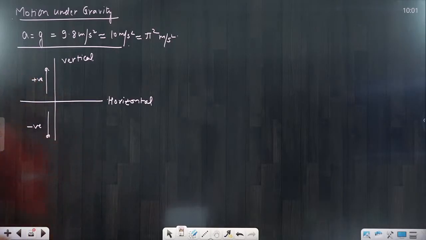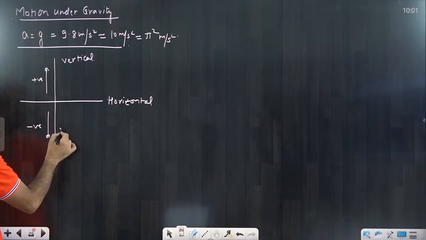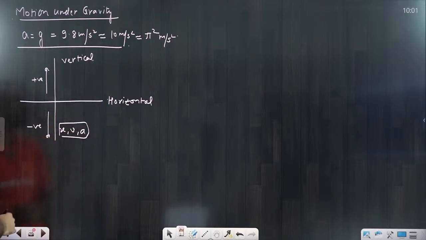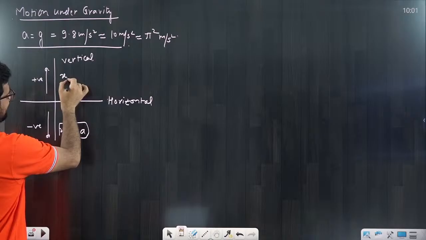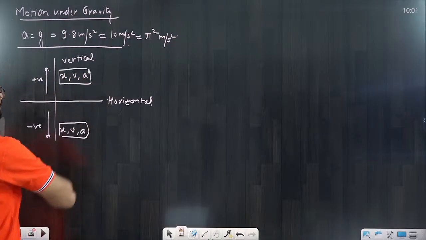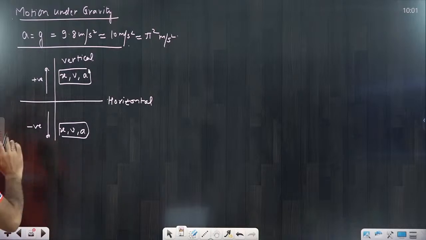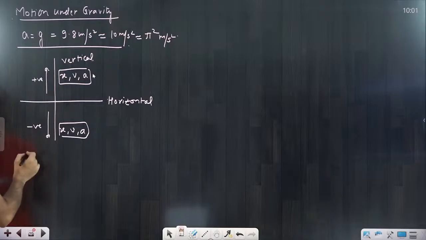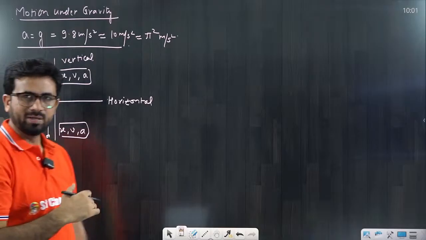Either it is displacement or velocity or acceleration, anything downward we will take negative, and anything upward we will take positive. Clear? Now acceleration due to gravity is always vertically downward, that means I will always take it equal to minus g. Minus g means it is the downward direction only, because it is always downward.